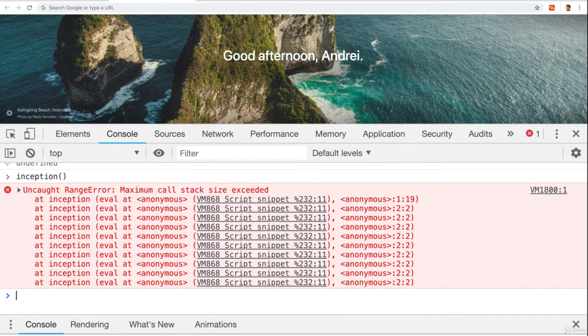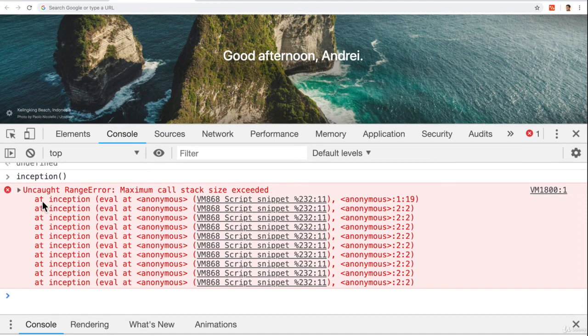Well, I get a maximum call stack size exceeded. We actually get a stack frame of what the error is. At each entry, the state of the stack, also called the stack frame, is shown. If any function produces an error though, JavaScript is going to print this stack trace, which is simply a snapshot of code execution at this stack frame.